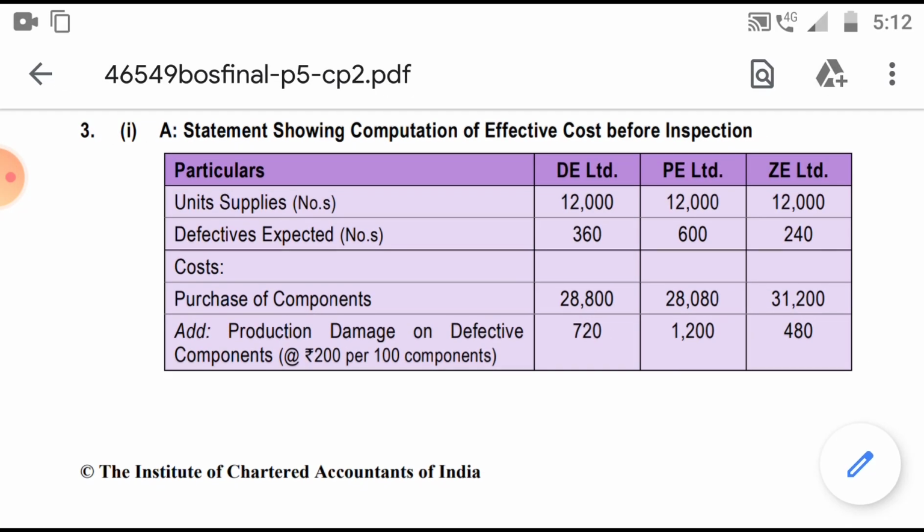We'll see in the solution itself. See, the purchase component we got: 28800, 28080 and 31200. Then add the production cost of the damaged defective product, so 360 divided by 100 into 200. Like that we find the cost of the defective damaged product.